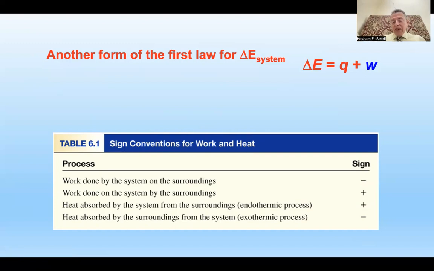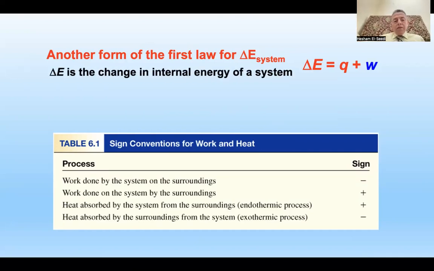from the surroundings? Positive. What about heat absorbed by the surroundings from the system, which is endothermic? It means it needs energy. You have to give it energy, so it's minus. But if it is exothermic, it gives energy, so it is positive, of course.